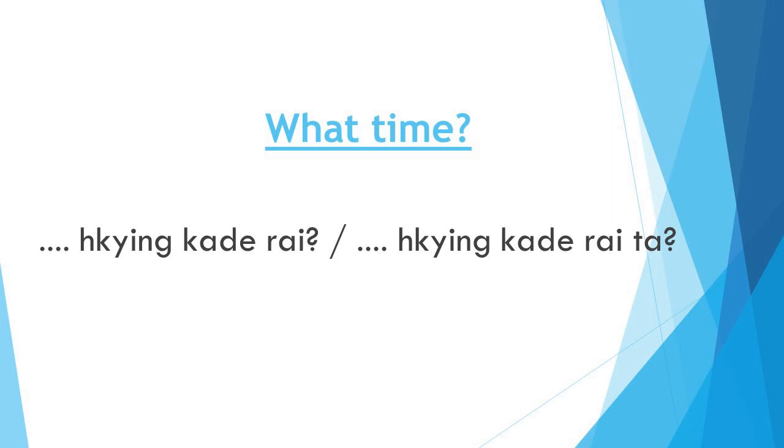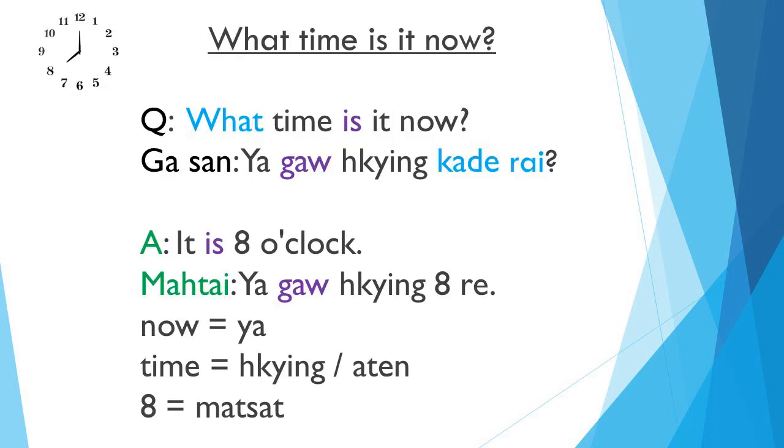Let's learn how to ask what time. The sentence ending with kinde rai or kinde rai ta is for asking what time. Question: what time is it now? Gasan, ya go kinde rai.